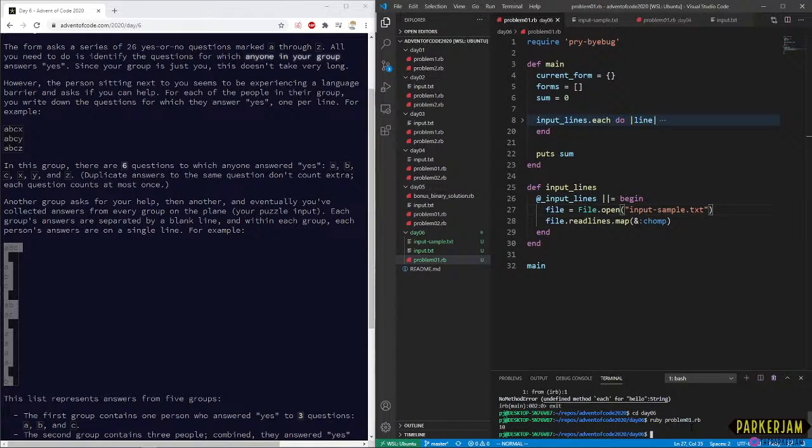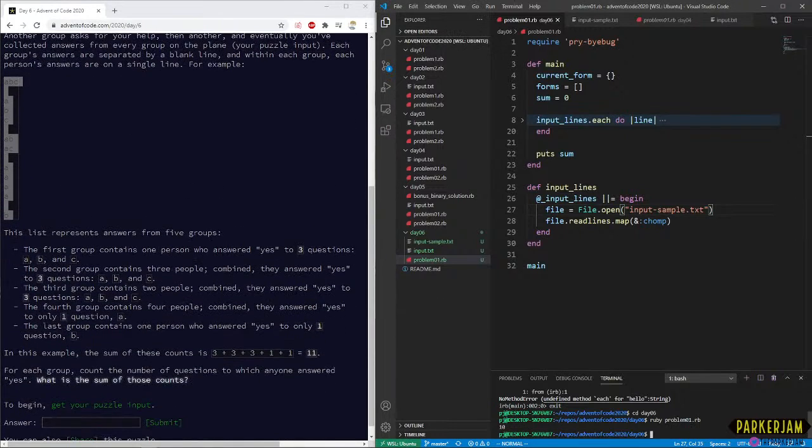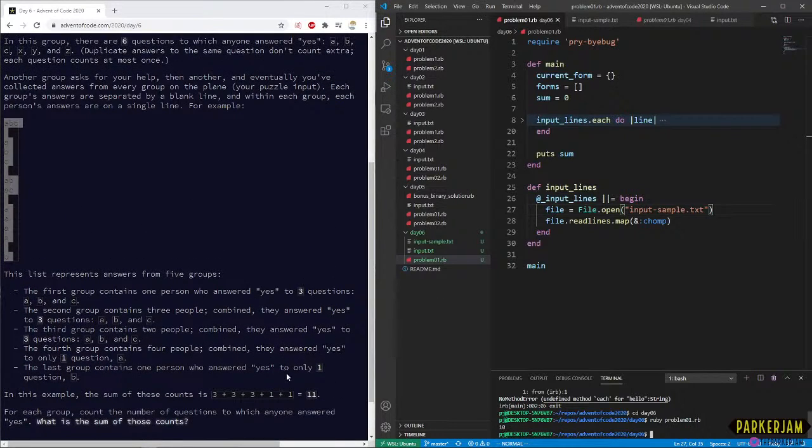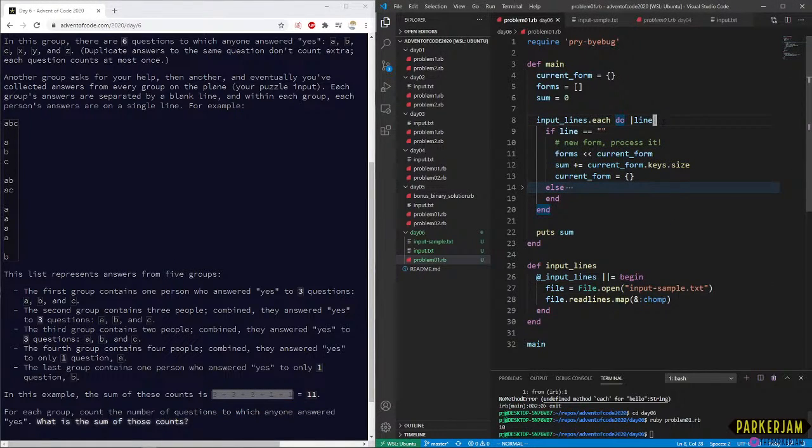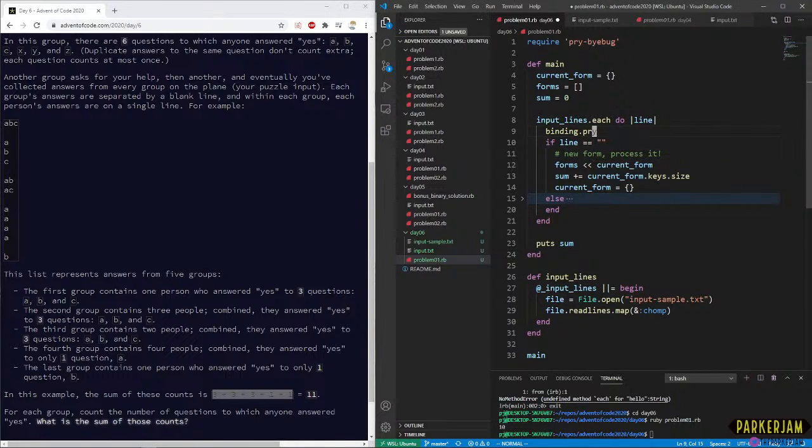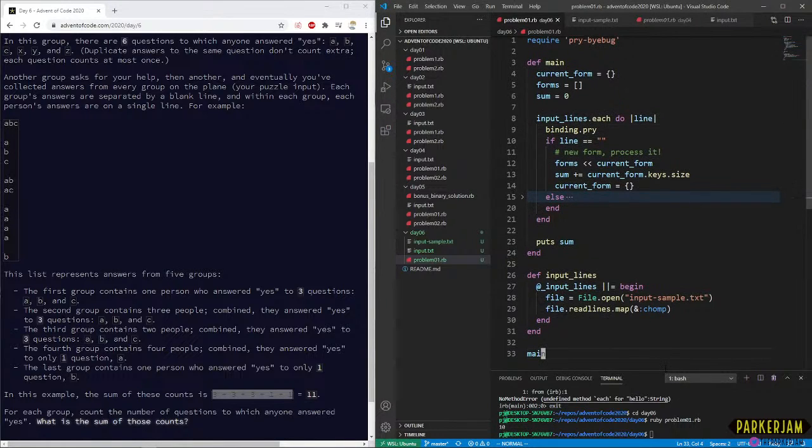And we ended up with the number 10. Is that what we're expecting here? We're expecting 11, so we actually blundered here. So let's do a binding pry and see where we went wrong. I'm going to expand this up.